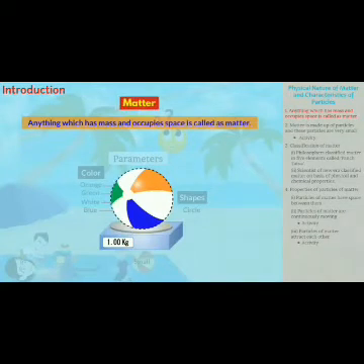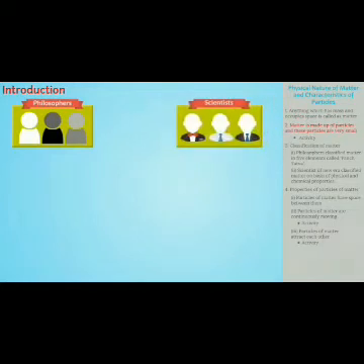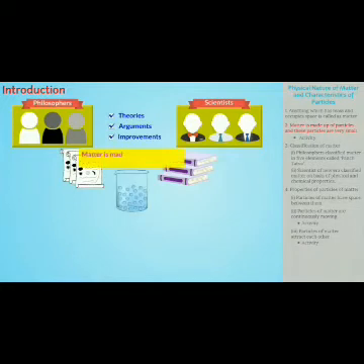An obvious question might have sparked in your mind: what exactly is matter made up of? From the philosophers of ancient times to the scientists of the new era, everybody thought differently and put forward their theories. The arguments and the improvements led us to a view that matter is made up of particles, and these particles are very small such that they are invisible to the naked eye.